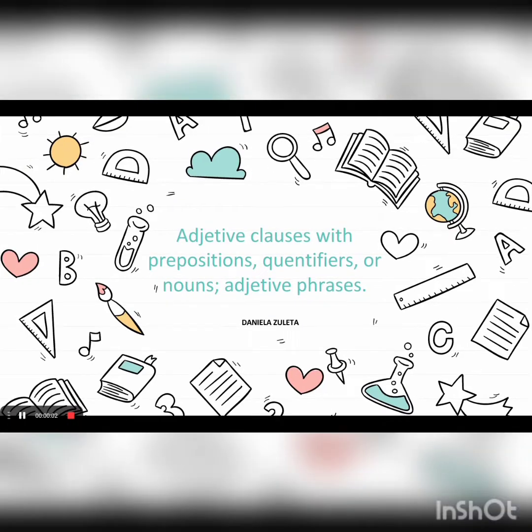Good morning, guys. Today we are going to talk about adjective clauses with prepositions, quantifiers, or nouns, and adjective phrases. Remember that an adjective clause functions as an adjective even though it is made up of a group of words instead of just one word. In the case of an adjective clause, all the words work together to modify the noun or pronoun.